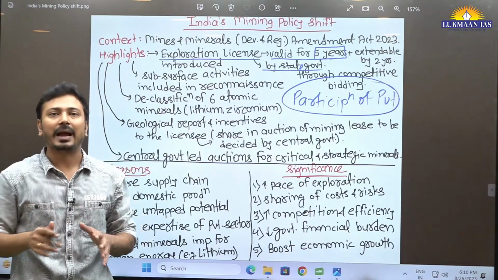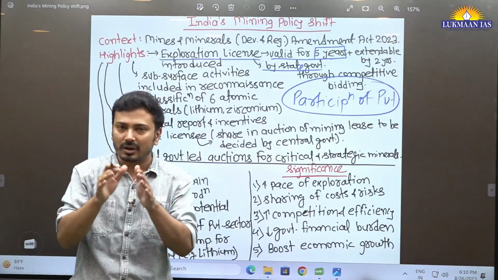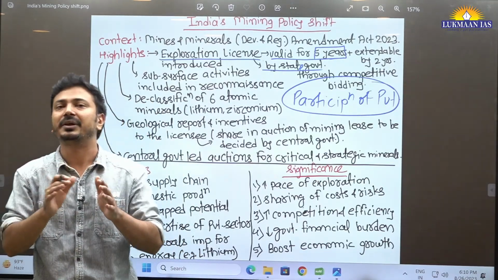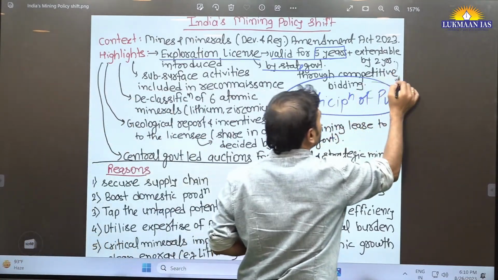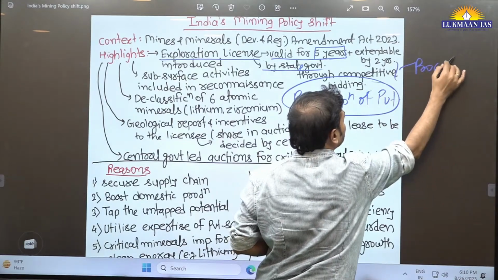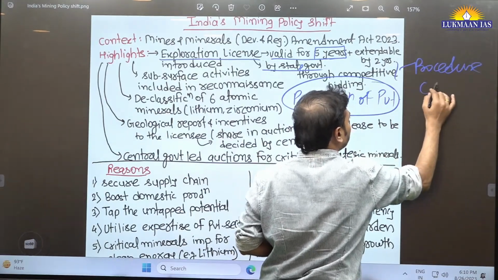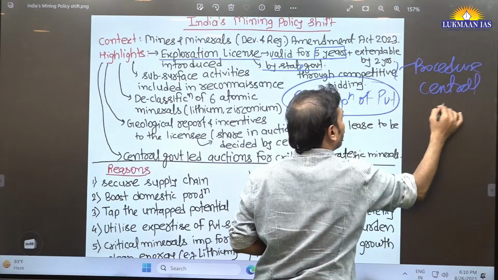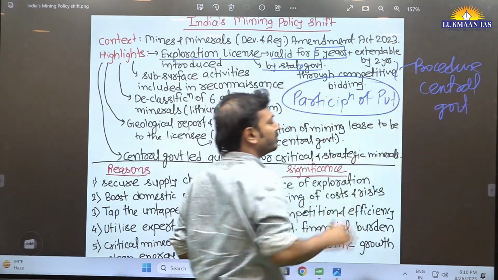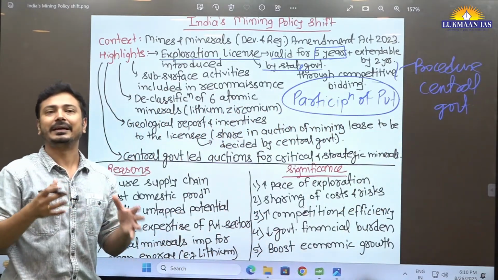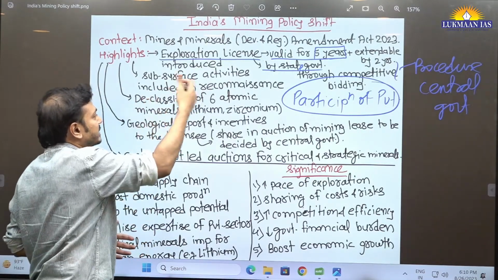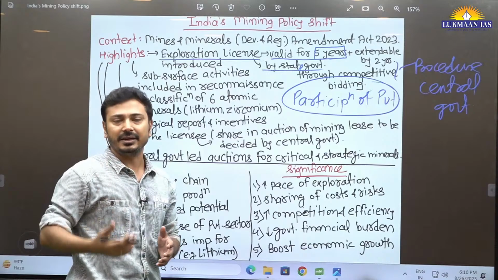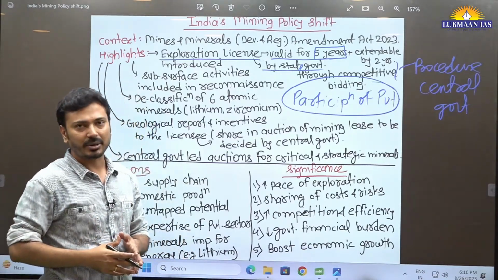What kind of procedure will be there for such auctioning or competitive bidding will be decided by the central government. So the procedural aspect will be decided by the central government. Remember this part also, because you should know the details of all these developments. It can be directly asked, like discuss the salient features of this particular amendment act.